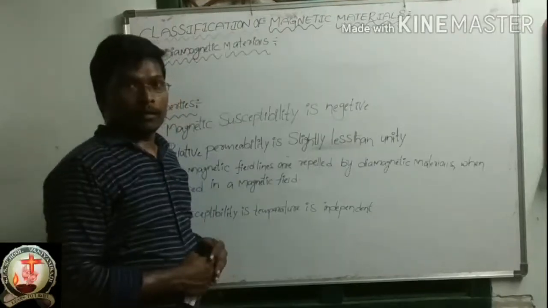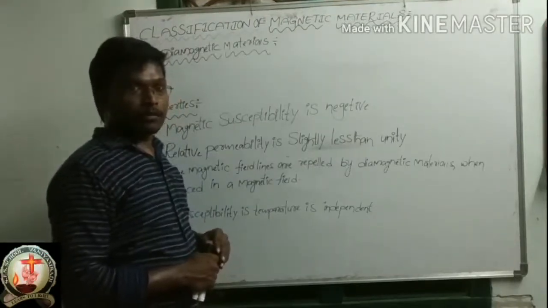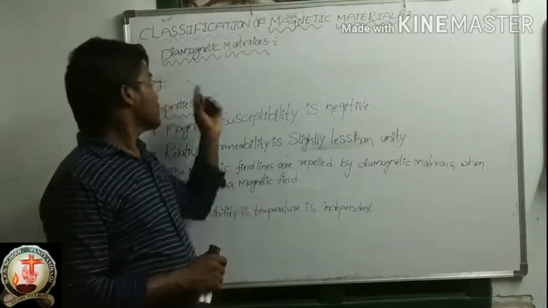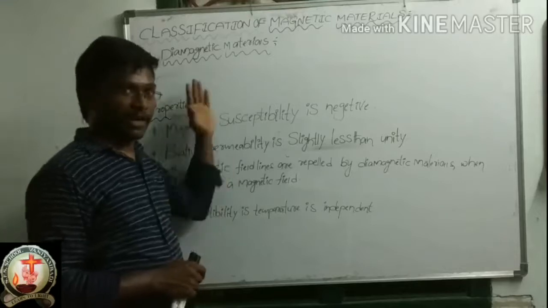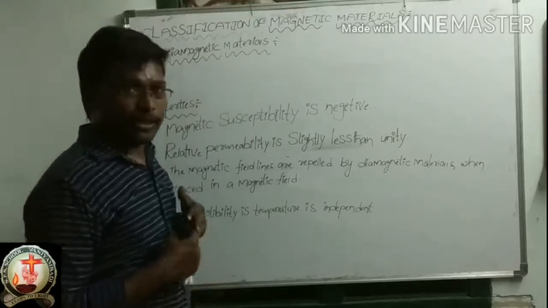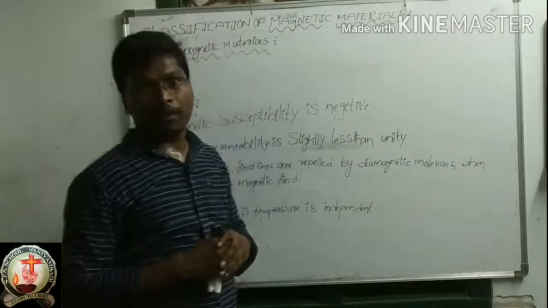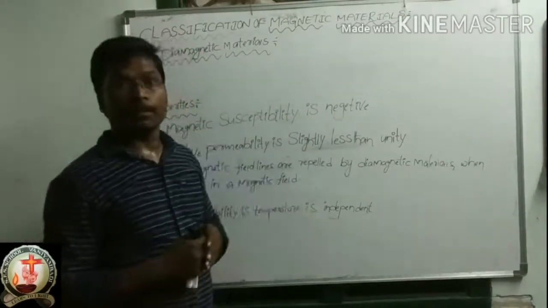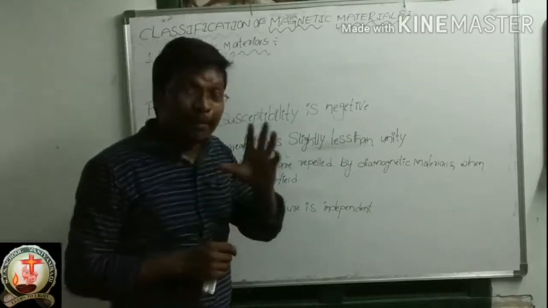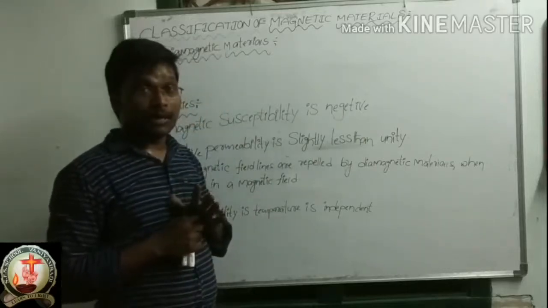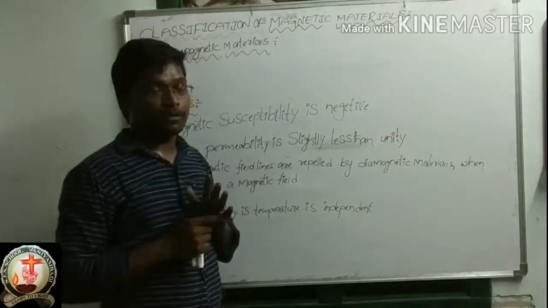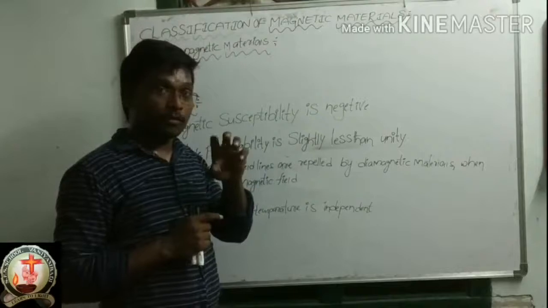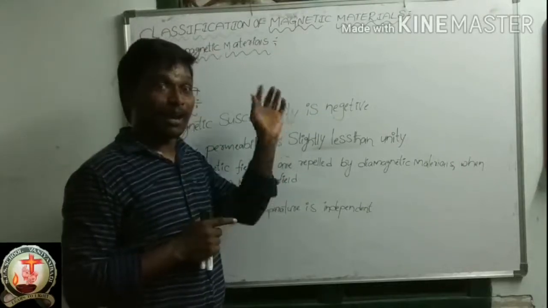Now, the first type of magnetic material is diamagnetic materials. Now we should discuss these diamagnetic materials. Diamagnetic materials are nothing but magnetic materials that never accept an external magnetic field. That type of magnetic materials are called diamagnetic materials.